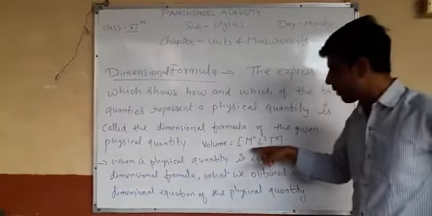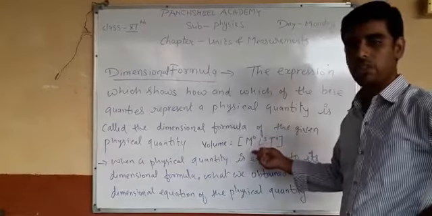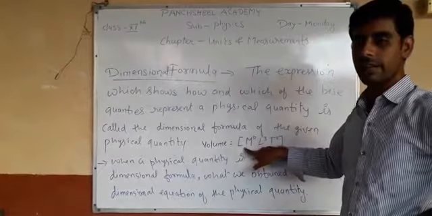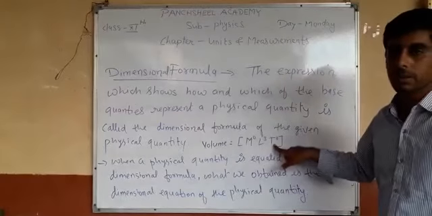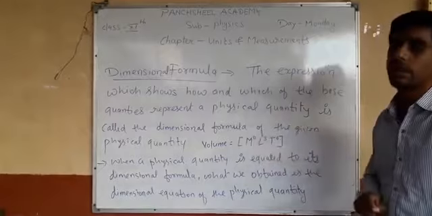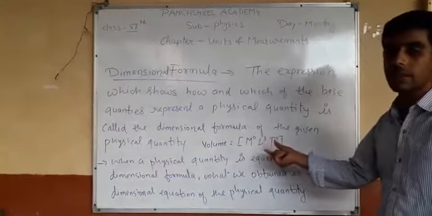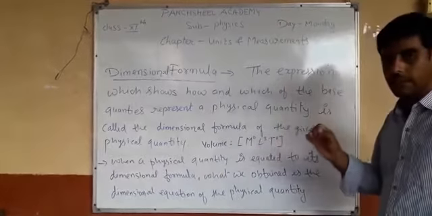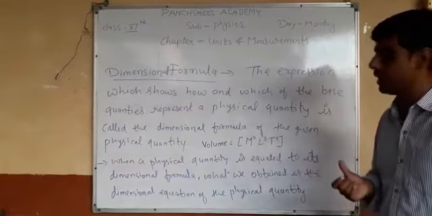So from this formula we get the information that in volume the mass has dimension 0 and the time is also 0, only length is involved in it, and the length is raised to the power 3. So this formula gives direct information about which physical quantity is involved.